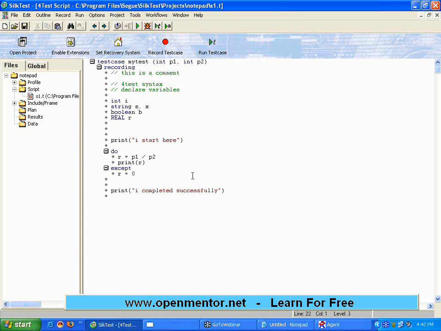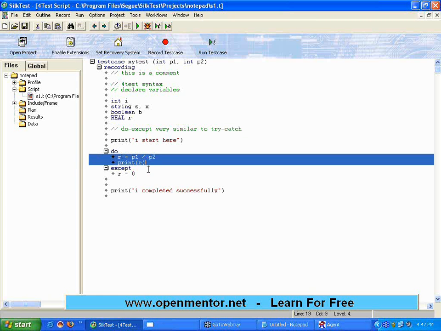What happens here is, this do except is very similar to try and catch in C language or in C++ or Java or .NET, you will see try catch.